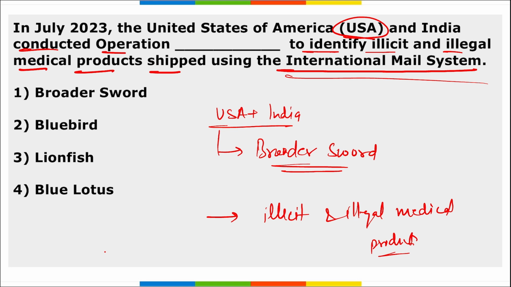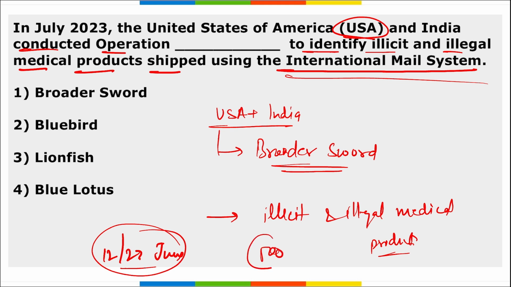This was held between 12th till 23rd of June, and it targeted the shipments that are coming to the USA from India. Over 500 shipments of unlawful and potentially deadly unapproved prescription medicines, combinations of medical devices, and synthetic drugs were prevented from reaching the USA. Correct? So the name of the operation here is Border Sword.